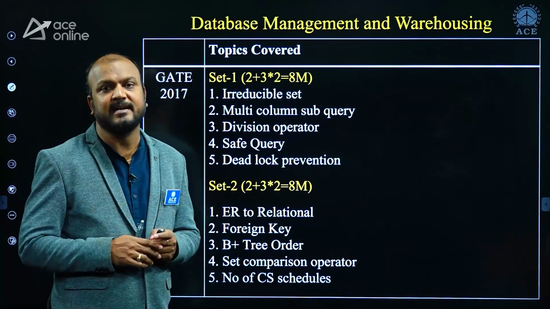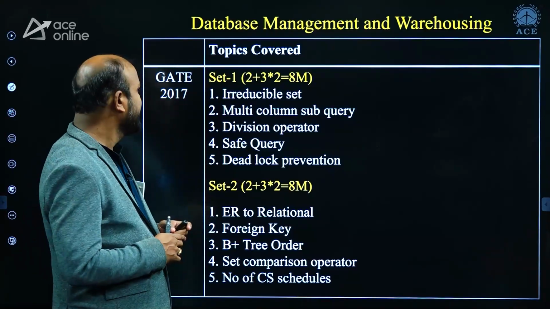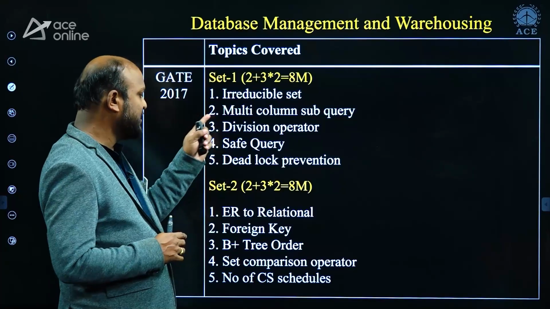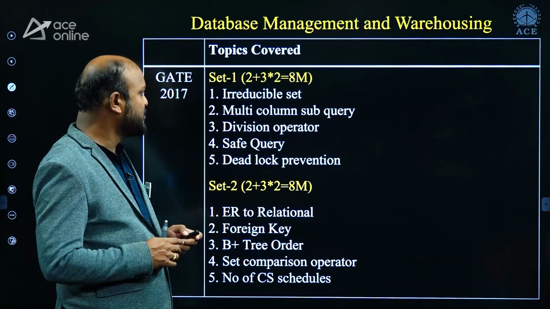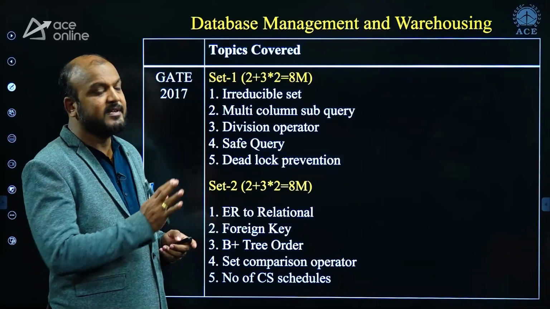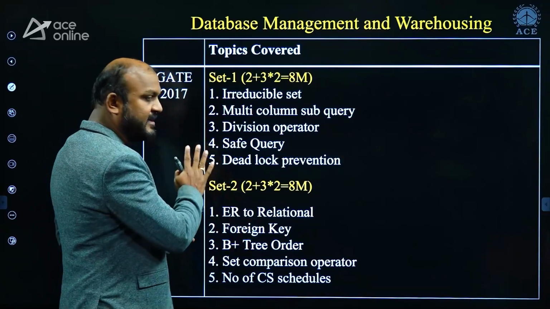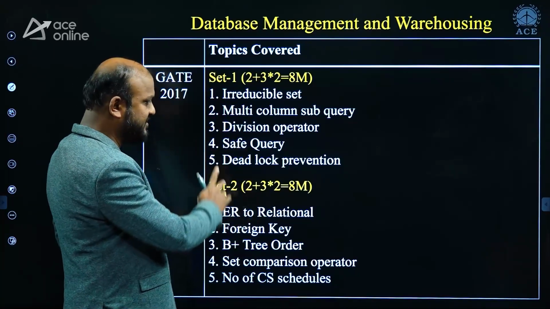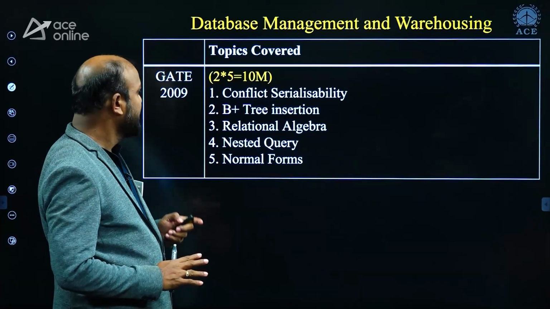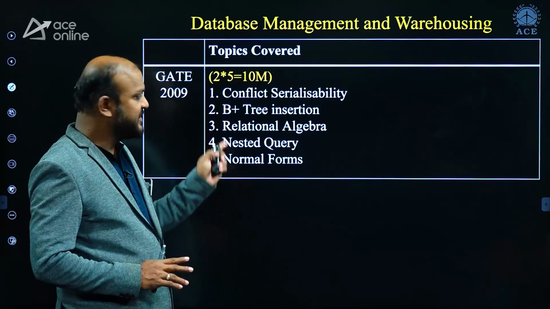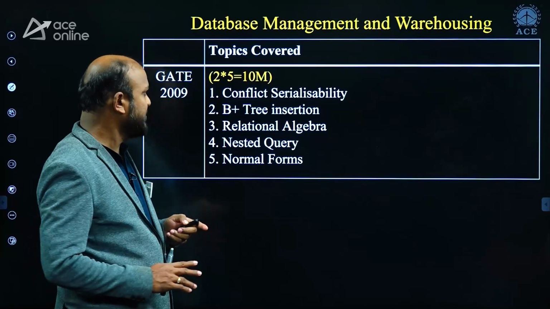When it comes to database management and data warehousing, in 2017, 8 marks were asked in set 1 and 8 marks in set 2, and these are the topics from where questions were asked. Observe one point: all are different topics, different chapters, and 5 questions were asked. You can see in 2009 also 5 different chapters, 5 questions, totally 10 marks.